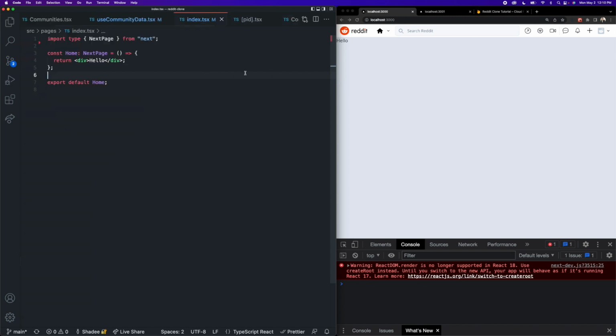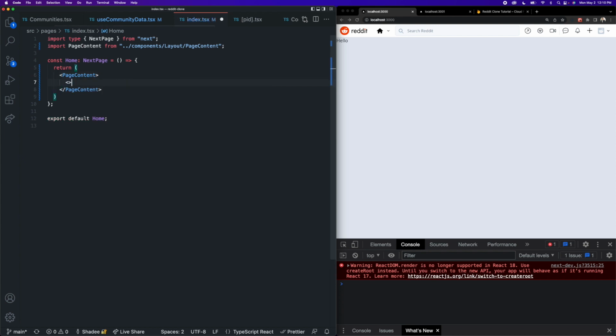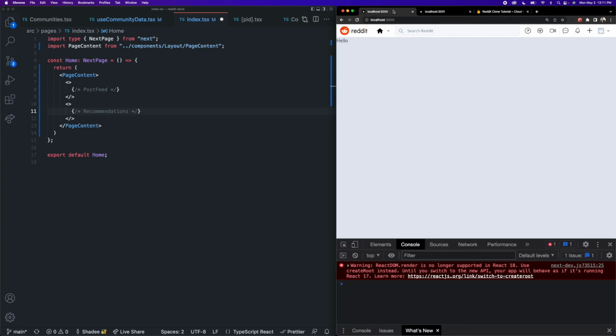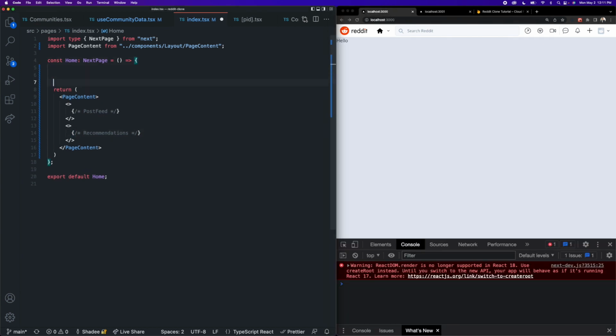All right, so I'm going to close my directory here and let's start with the actual HTML layout of this component. As I just mentioned, we are again going to be able to use our page content layout component that we have created, and we can just create the two empty fragments in here. In the first fragment, we are going to have our actual post feed. And then in this left-hand side container, we are going to have our recommendations and those other two very simple components in the right-hand side here. All right, so that's sort of the skeleton for our HTML.